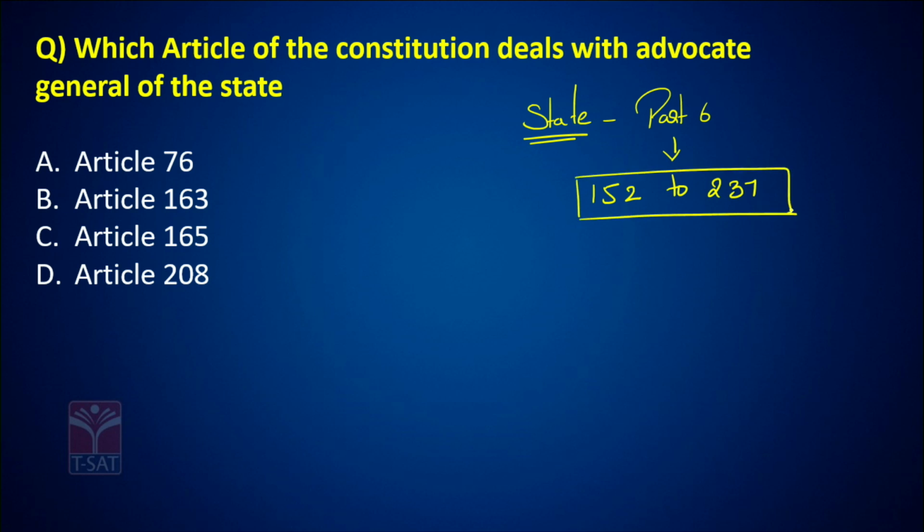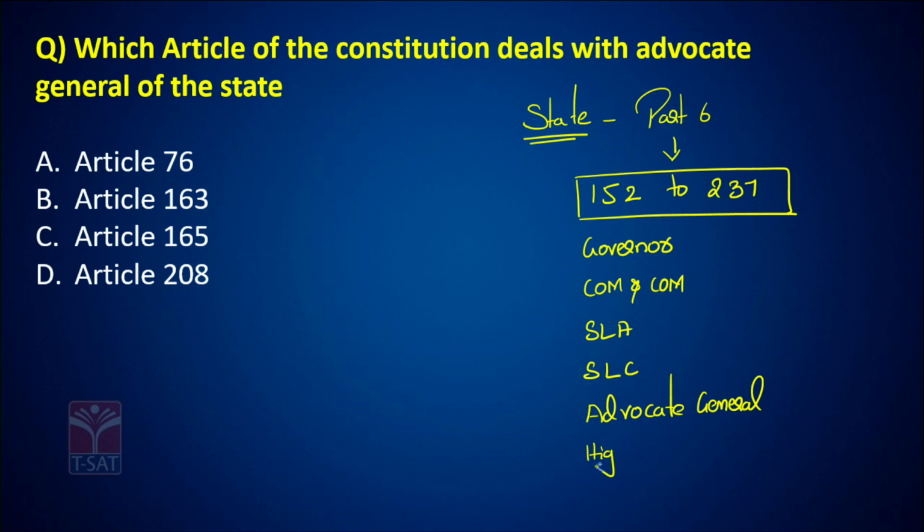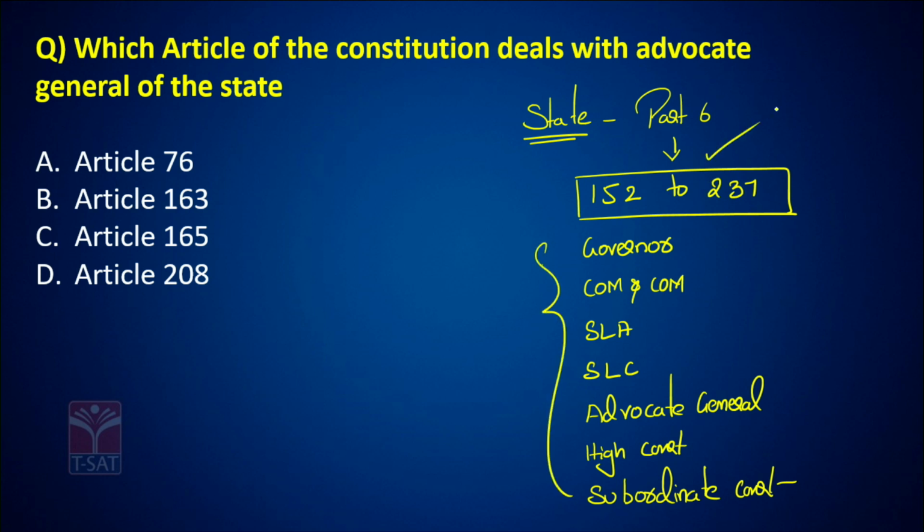As part of Articles 152 to 237, it consists of the Governor, the Council of Ministers and CM, the State Legislative Assembly, the State Legislative Council, the Advocate General, the High Court, and the subordinate courts. So, these are discussed in Part 6 of the Constitution. Now, I am talking about the Advocate General.